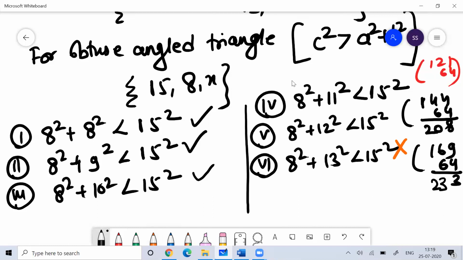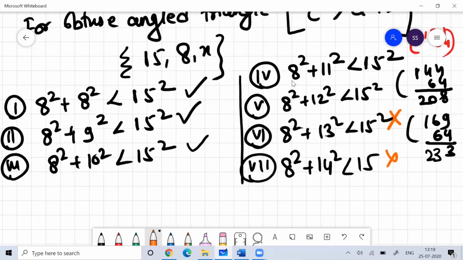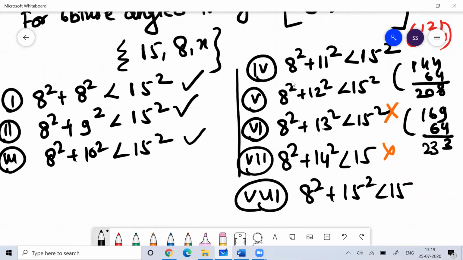Now you can see 8 square plus 14 square. Definitely this will not work because 13 does not work. So there's no point of thinking, and definitely 15 will not work. I don't think anyone will try 8 square plus 15 square less than 15 square. Definitely this is not going to work.